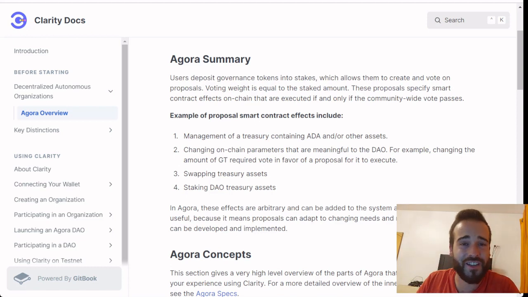If you're still there, congratulations on sticking around until this stage of the video, because now you can be sure that you've learned how you can easily create your own DAO if you ever need to. But if you don't, and in case you know anyone who wants to create a DAO, you can actually leverage this knowledge and create a DAO for them and help them in the process and use Clarity to make it happen.